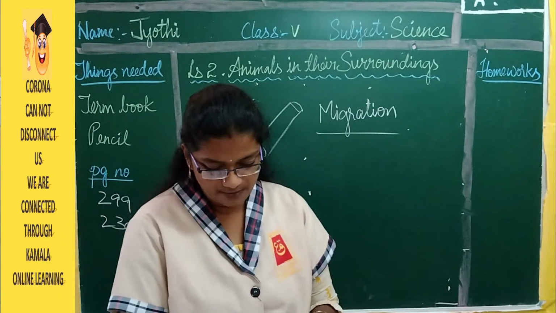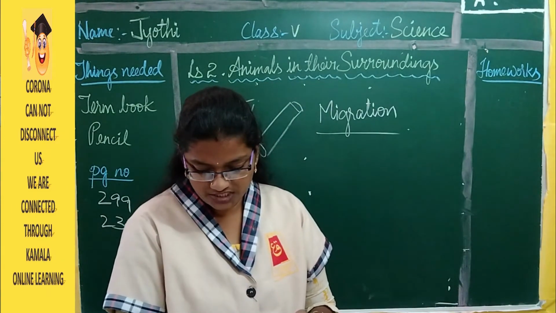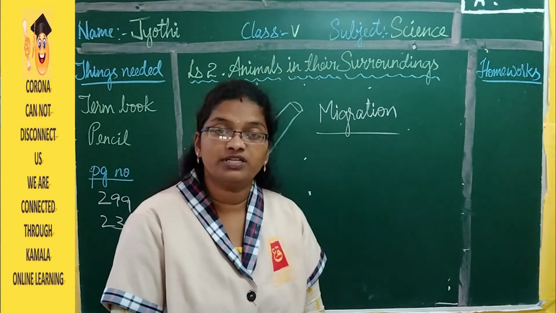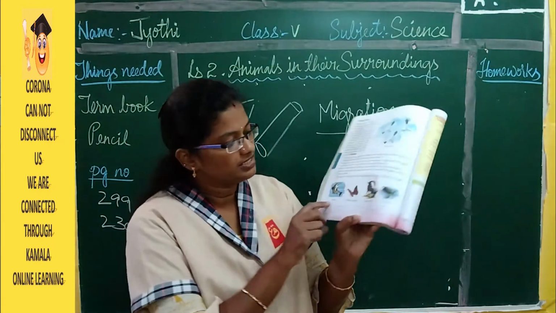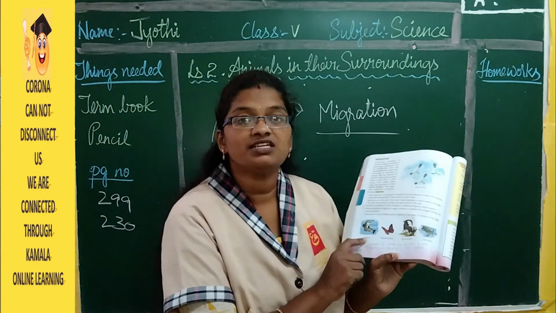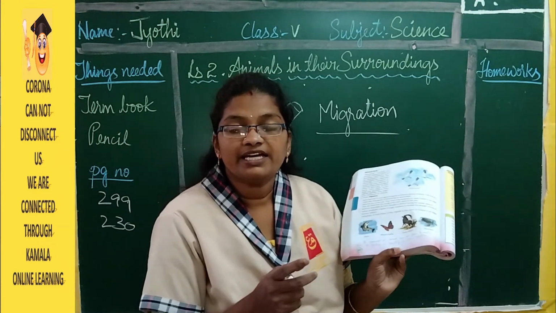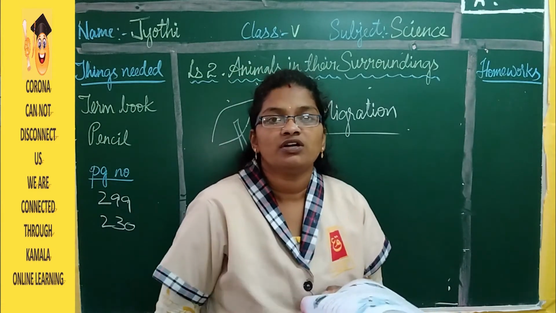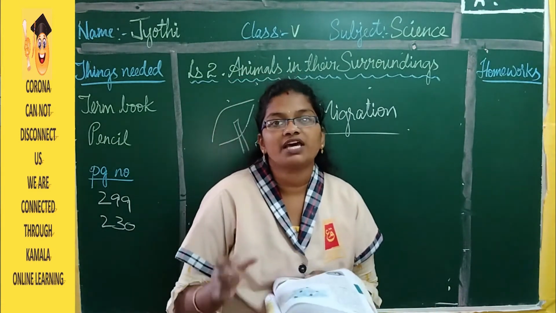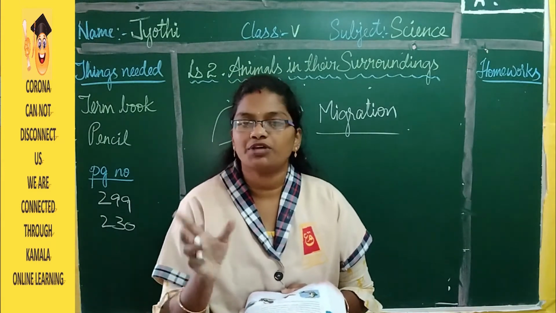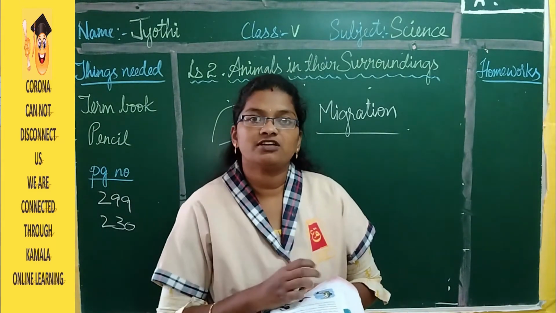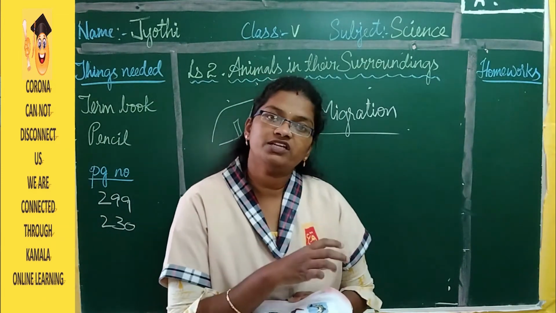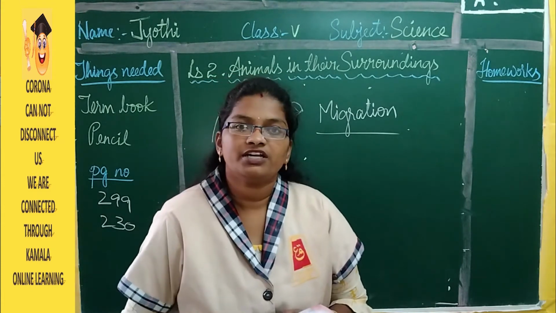Salmons live in the sea. They swim a long distance to reach rivers to lay eggs. They die there and the young ones swim back to the sea. So here are the salmons. They live in the sea, but when they want to lay the eggs, they travel for thousands of kilometers. They just swim and go to a river. In the river they lay the eggs and die. And the young one which comes out of it will not stay in the river. It will come back to the sea. Again when it wants to lay the eggs, it will go back to the river.